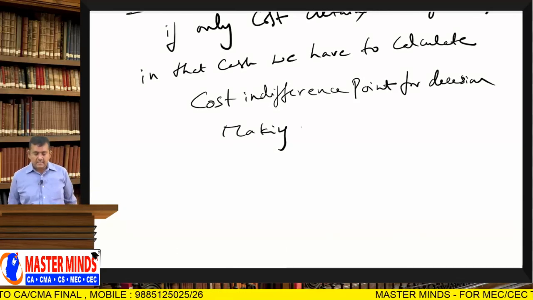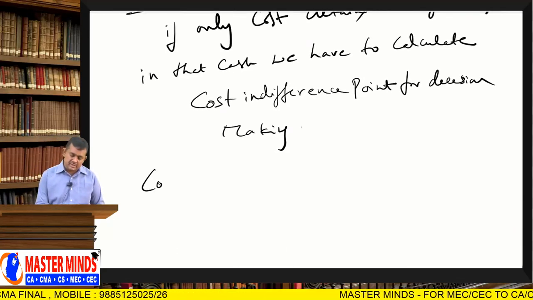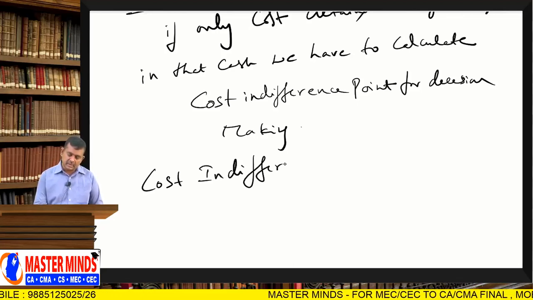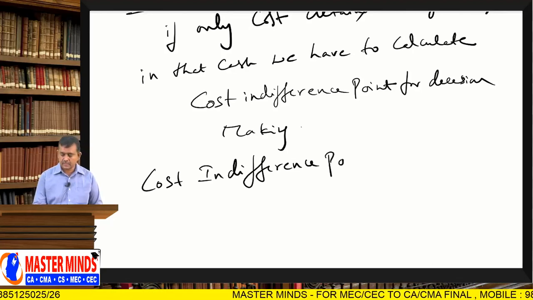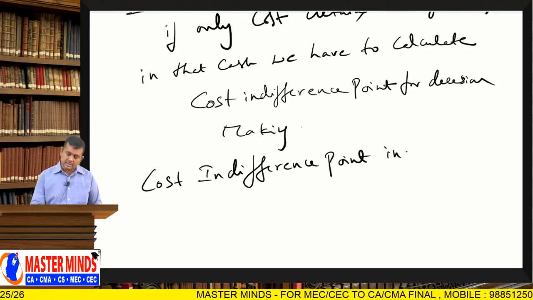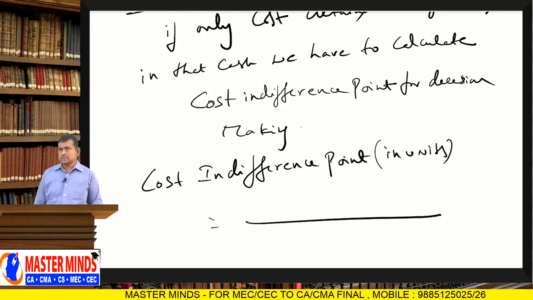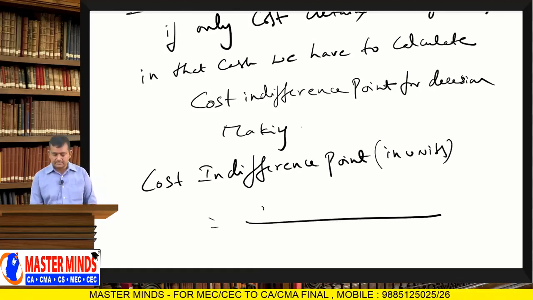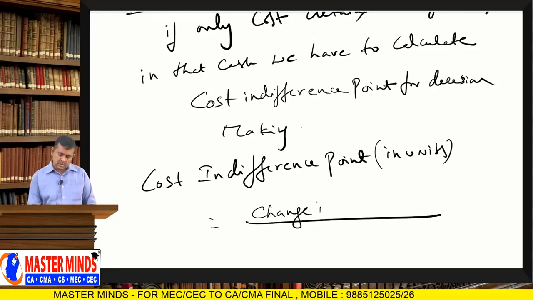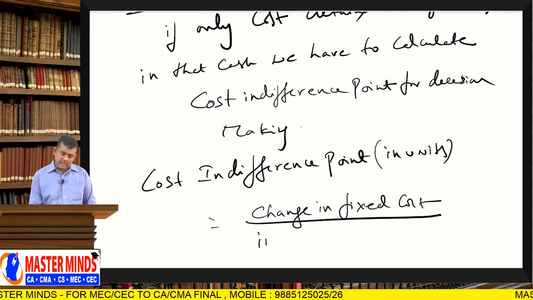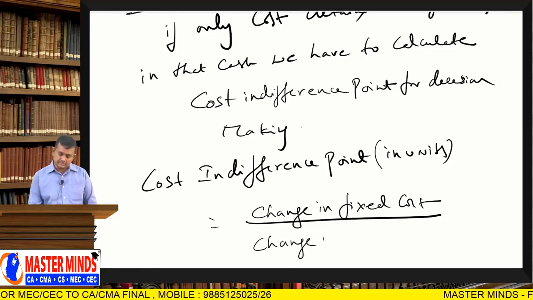Cost indifference point formula. Cost indifference point in units is equal to change in fixed cost divided by change in variable cost per unit.